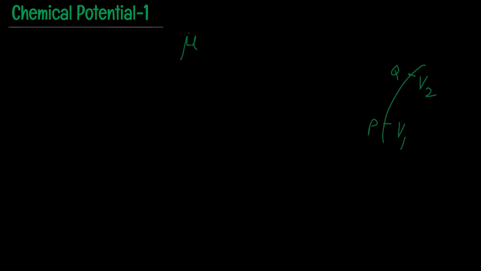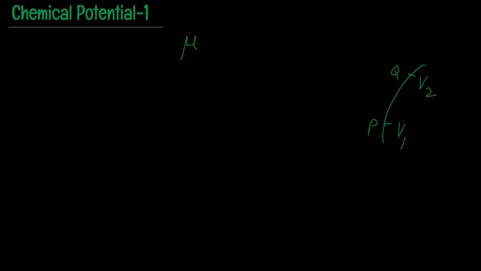Whenever our system gets displaced from this point P to the point Q, you know we have to do work on the system, and this work done is found in terms of the potential change.